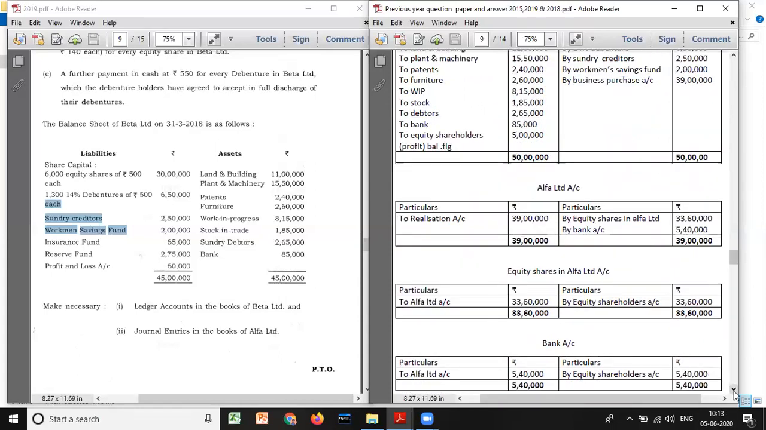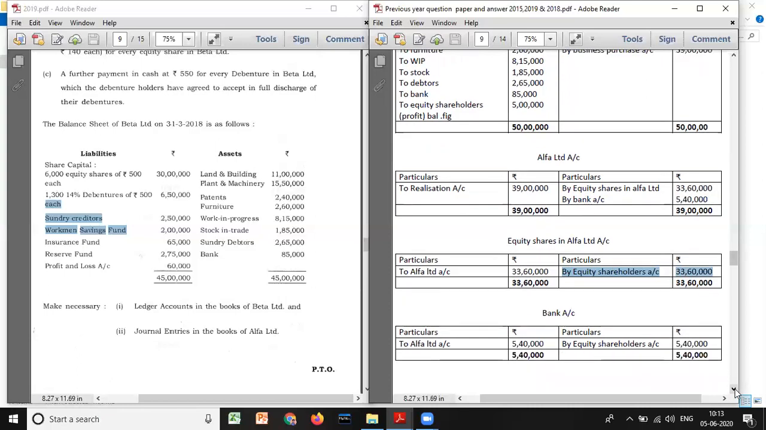Next, after doing this one, you have to prepare equity shares account. See, you can go in order only. Equity shares in Alpha Limited account. See, this account is credited here. That means this account will be debited when you are preparing equity shares in Alpha Limited. Look at it. When you're preparing, the account will be debited 33 lakh 60,000, and to whom it will be given? By equity shareholders account 33 lakh 60,000.